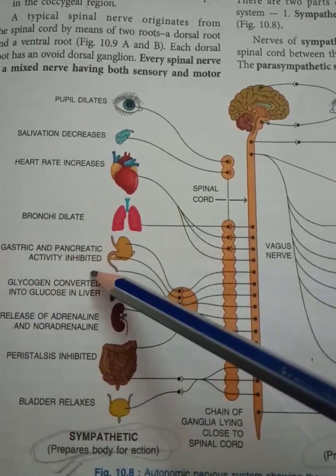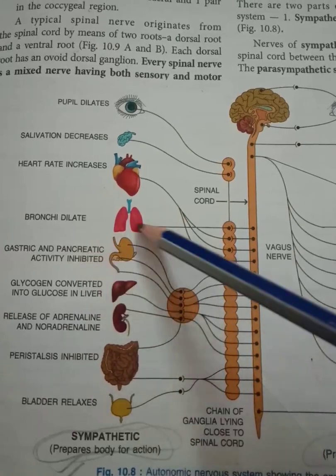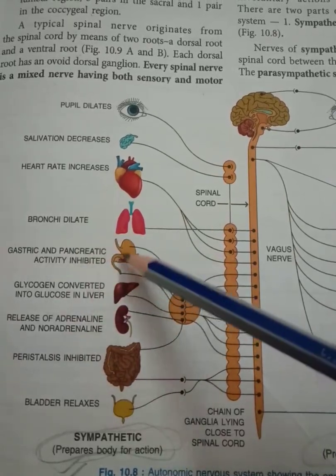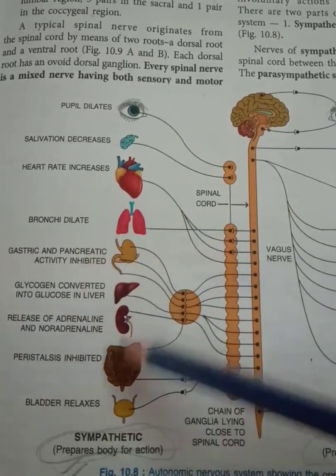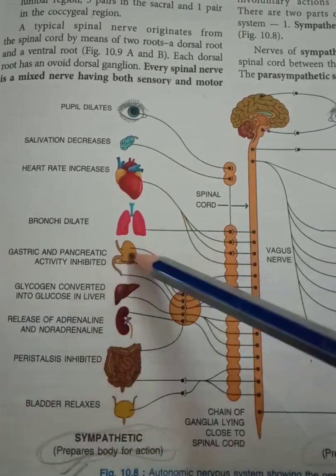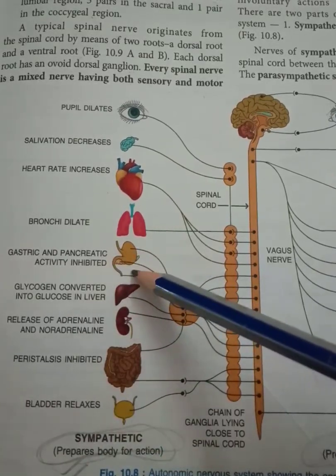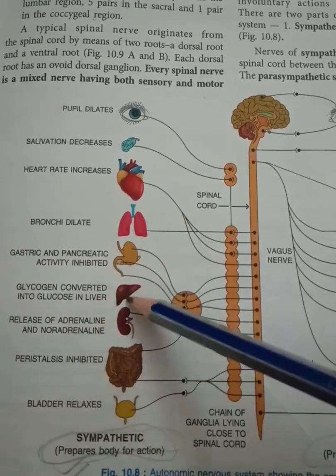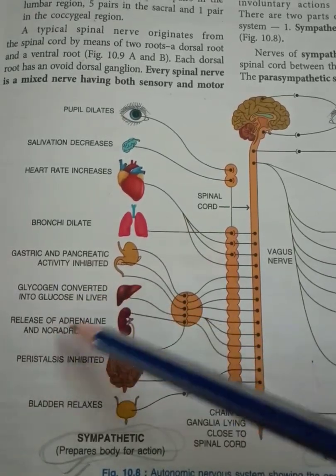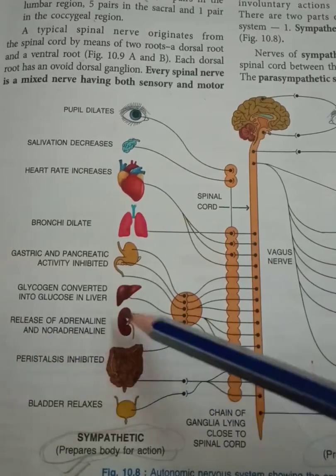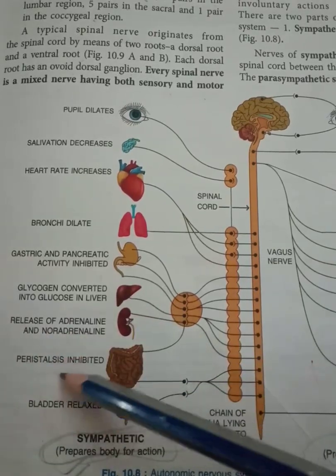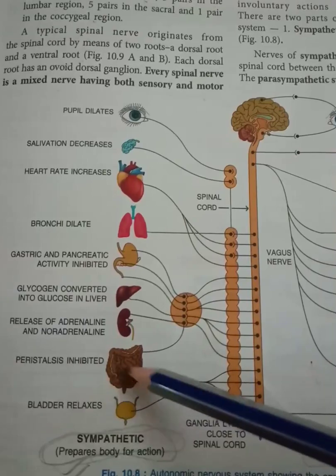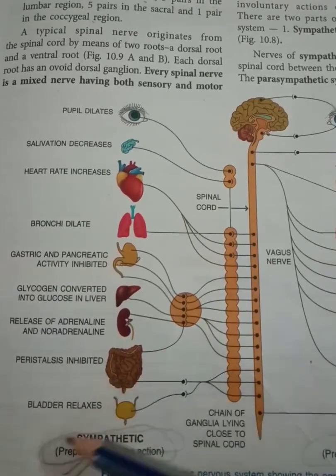Gastric and pancreatic activities are inhibited, means digestion becomes slow when these activities are going on. Glycogen is converted into glucose to supply more energy. Release of adrenaline and noradrenaline. And peristalsis is inhibited, again related to slowing down the digestive process.